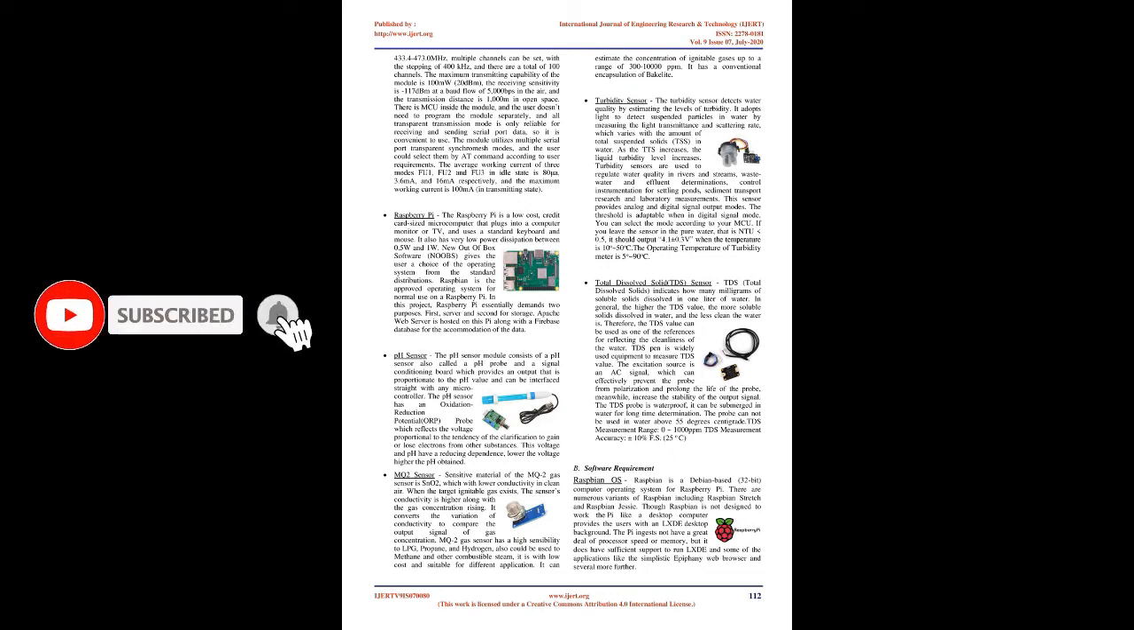There is an MCU inside the module, and the user doesn't need to program the module separately. All transparent transmission mode is only responsible for receiving and sending serial port data, so it is convenient to use. The module utilizes multiple serial port transparent modes, and the user could select them by a command according to user requirements. The average working current of the 3 modes FU1, FU2, and FU3 in idle state is 80 µA, 3.6 mA, and 16 mA respectively, and the maximum working current is 100 mA in transmitting state.